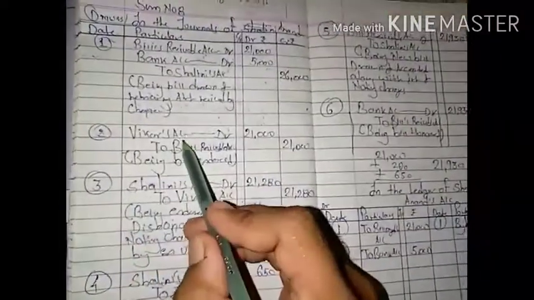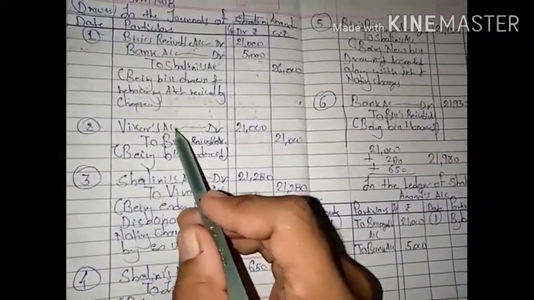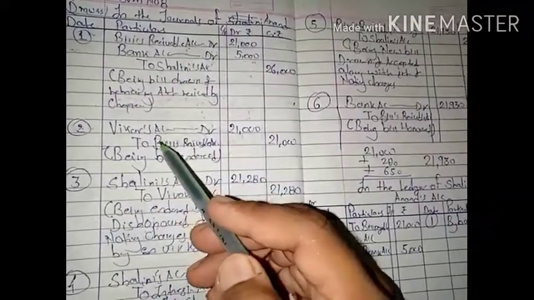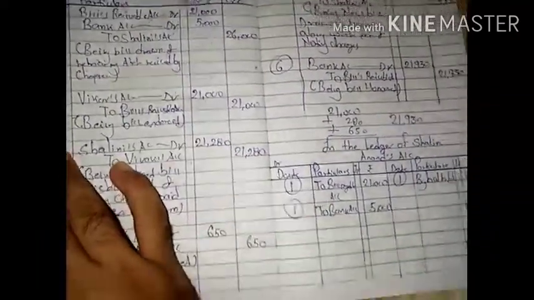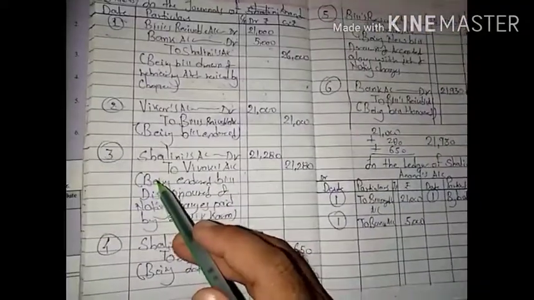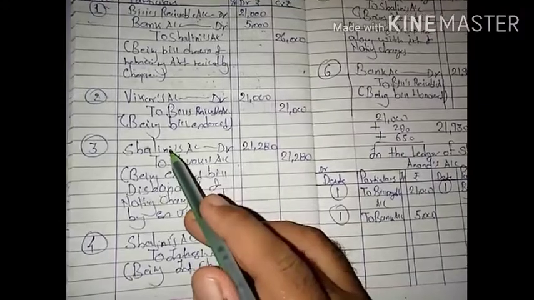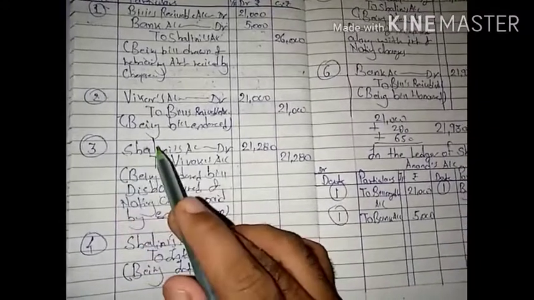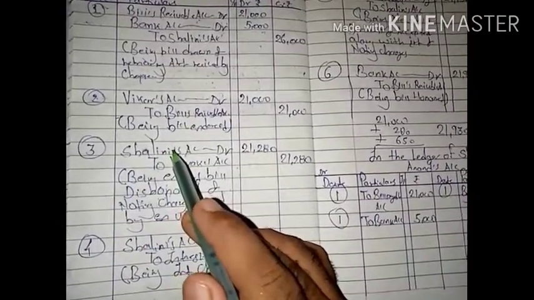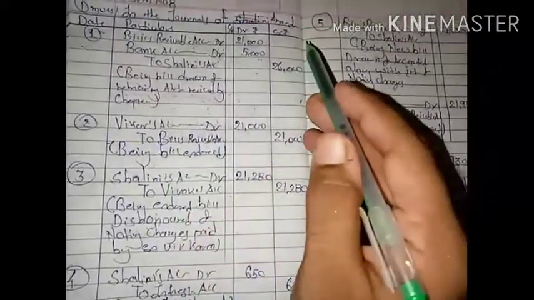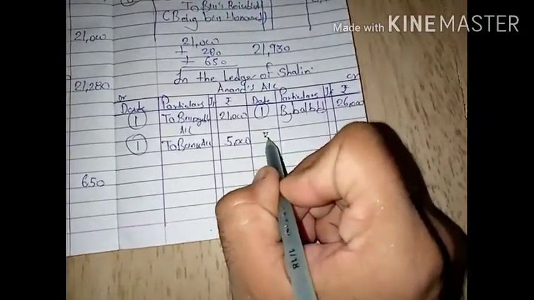In the second entry, Vikram to bills receivable. No name is given, there is no relation of Shalini, so this entry will not be included in this book. Shalini's account to Vikram: now in this entry, that is number third, Shalini is debited. In the reversal entry, Anand will be credited. So the entry will be shown on the credit side.